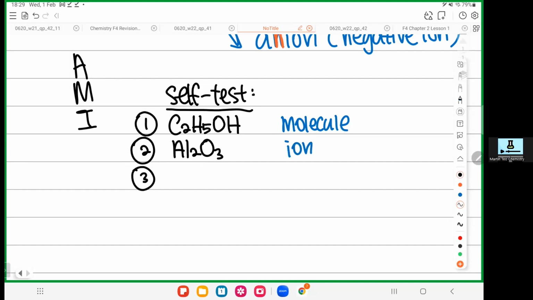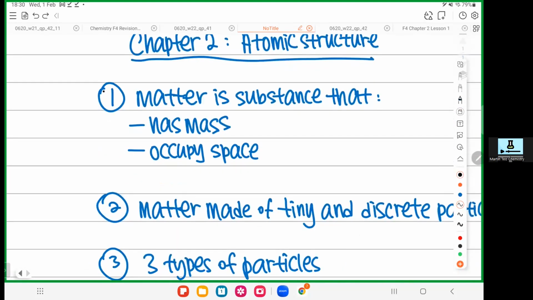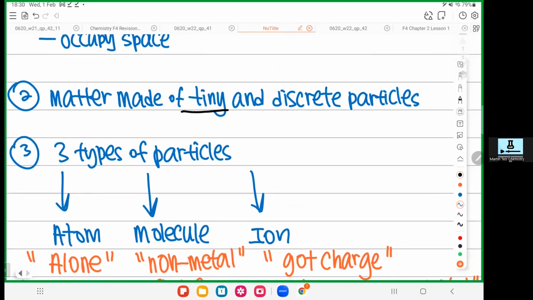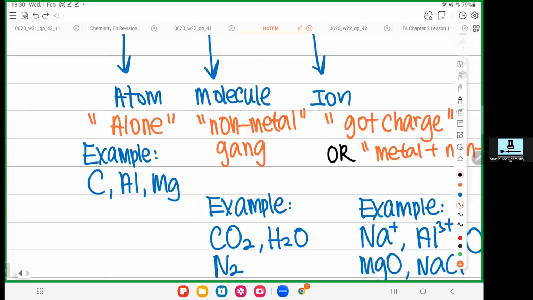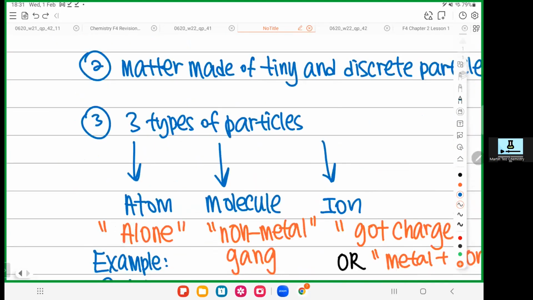Okay, so the last one, you know it. Let's say I have a substance called Fe. So Fe is iron. You come alone, the iron not joined with other people, so you are an atom. As simple as that. So that is the first part of what we need to learn today. We learned that matter is made of something smaller and can be separated. There are three particles in chemistry: atoms, molecules, and ions. So make sure you are able to tell the difference between them.